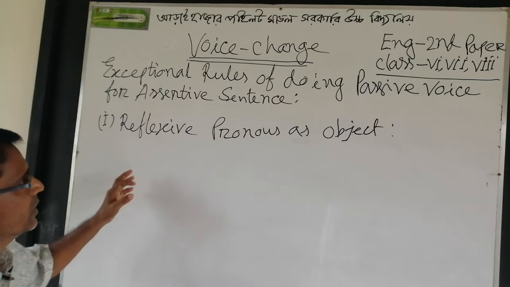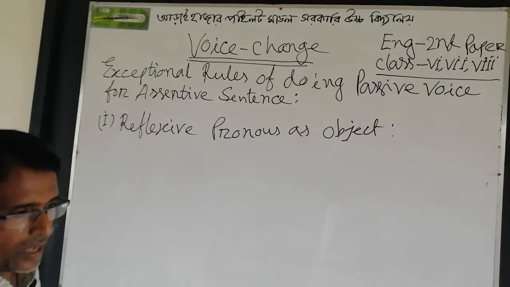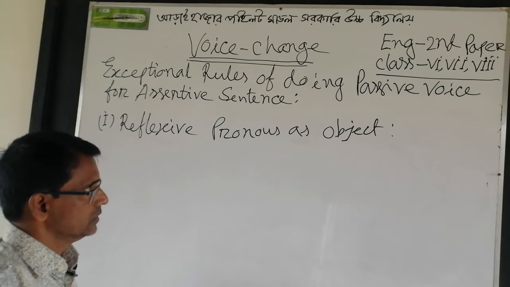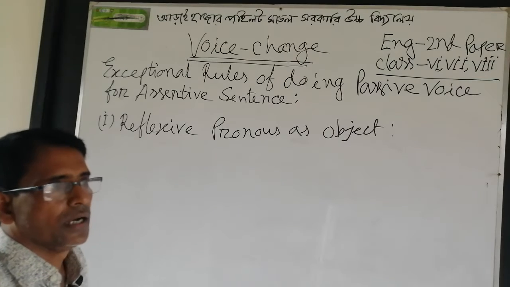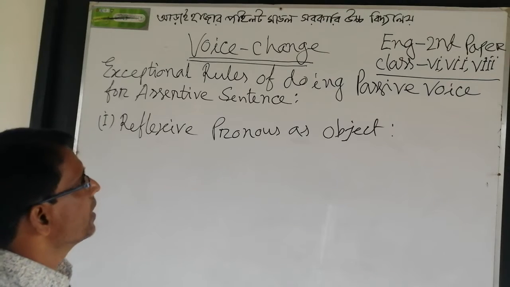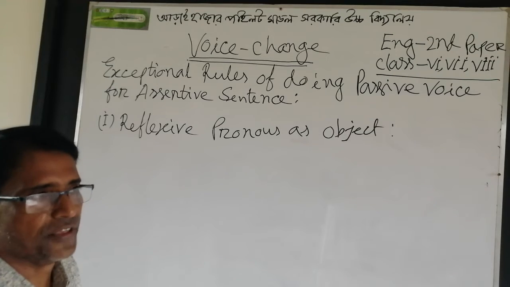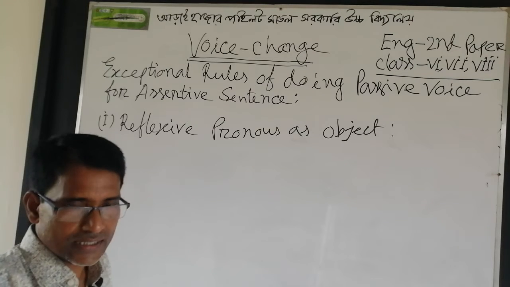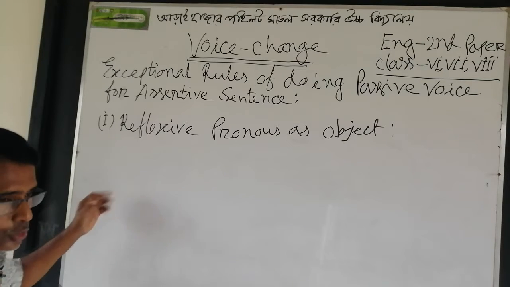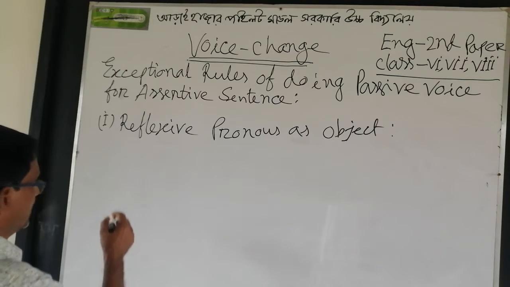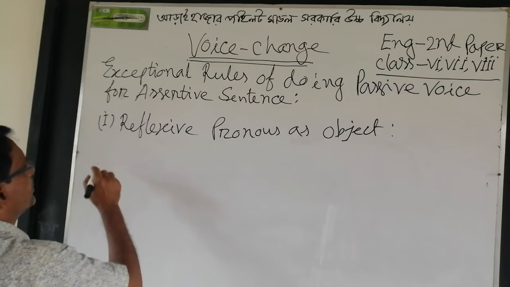You know that a reflexive pronoun can't be used as a subject in the sentence. Reflexive pronoun can be used as an object in the sentence. So the given subject in the active voice should be the subject of passive voice. Okay, now I am writing the structure of the passive voice.